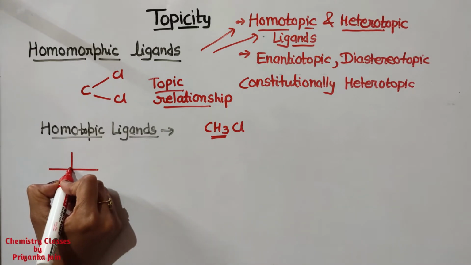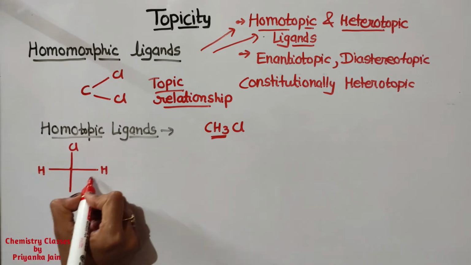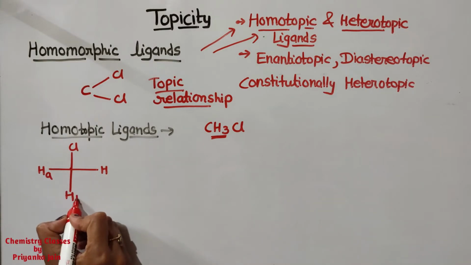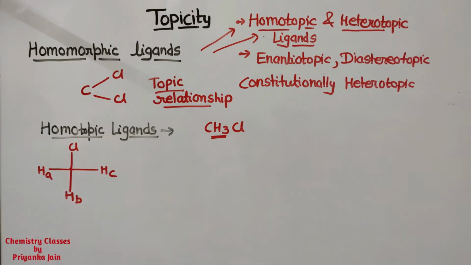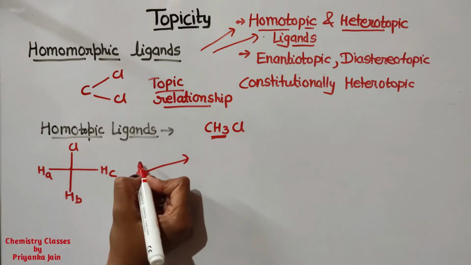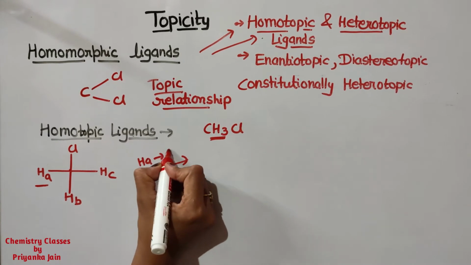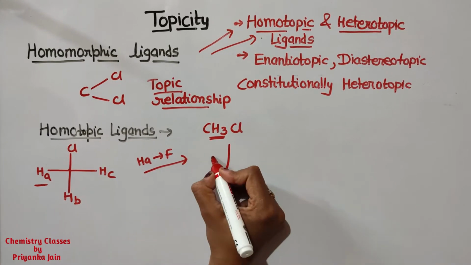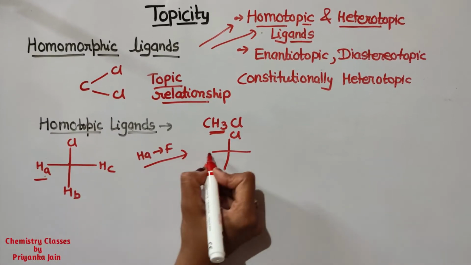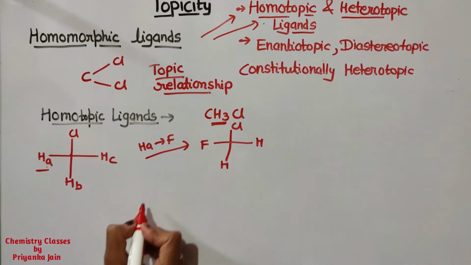This is the carbon atom, to which the chlorine and the three hydrogens are attached. We name them HA, HB and HC, and replace them one by one. Firstly I replace HA by fluorine. Here will be chlorine, fluorine, and hydrogen and hydrogen.